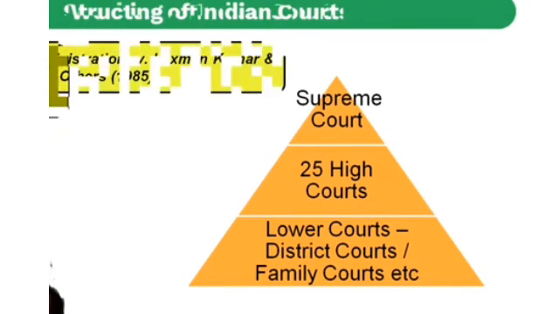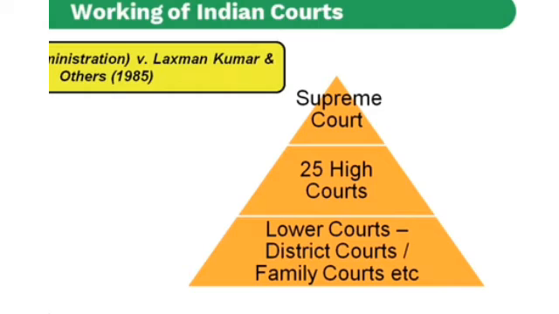In our India, approximately 25 high courts are there. If you do not get a judgment even in a high court, you can appeal to the Supreme Court.